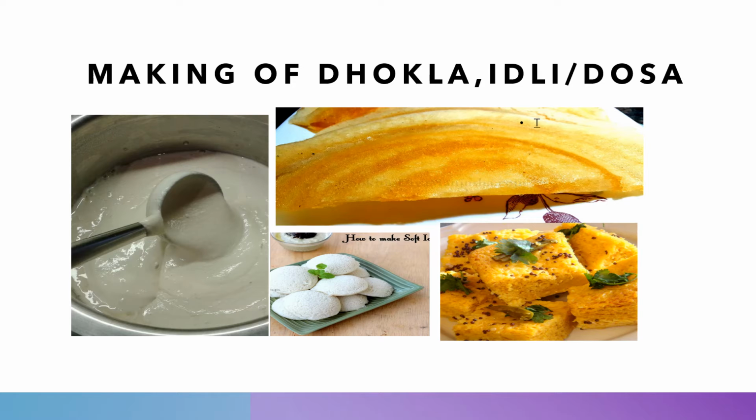Microorganisms also help in making dhokla, idli and dosa. These dishes are usually prepared by grinding grains with pulses. After grinding, the batter has to be kept overnight because naturally occurring bacteria help it to ferment. So we can get soft idlis and dhoklas.